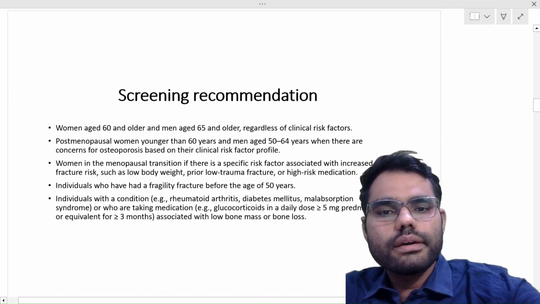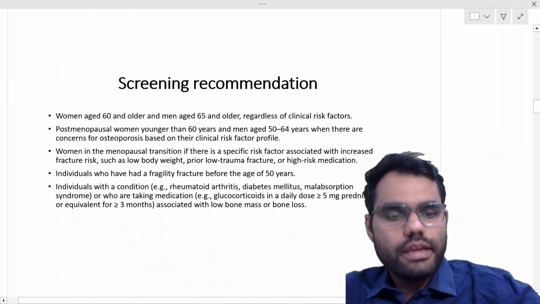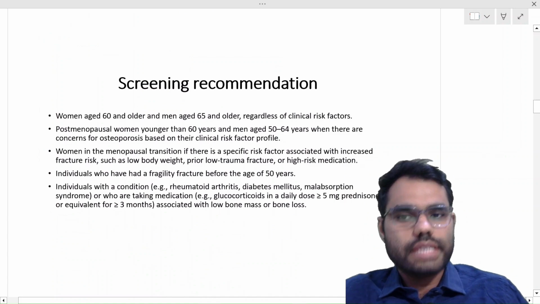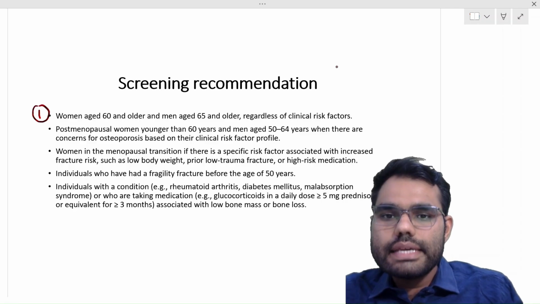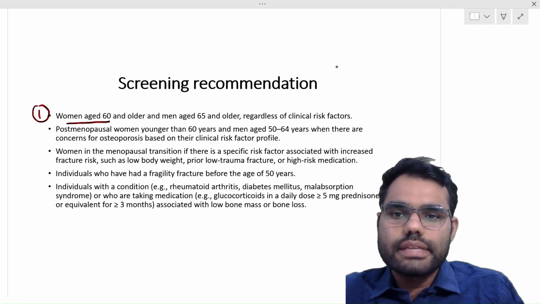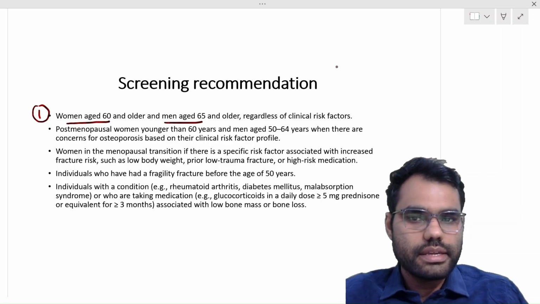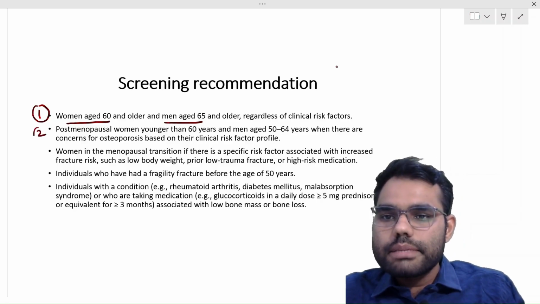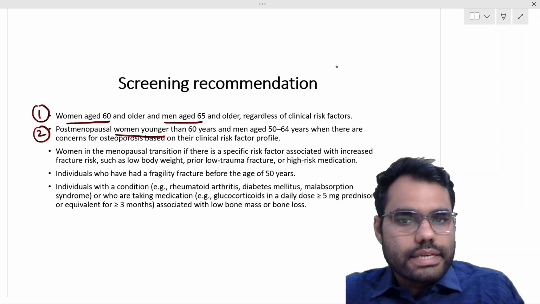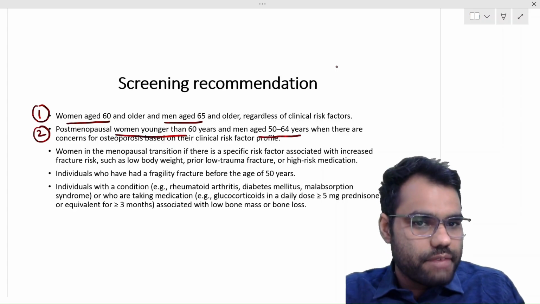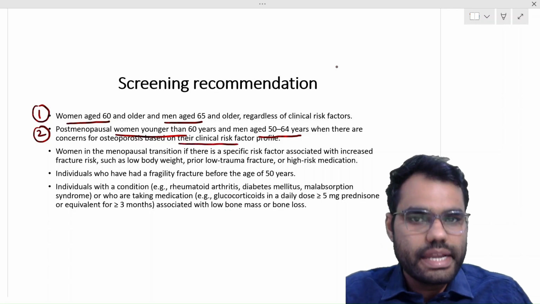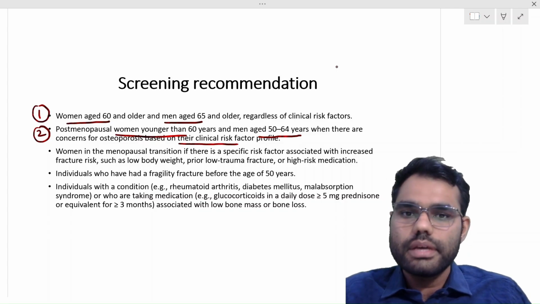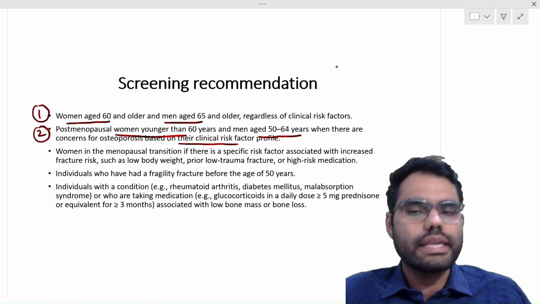So let us talk about when do we screen for osteoporosis. There are three important criteria when we should screen. These are all Indian guidelines. First is women aged more than 60 years and men aged more than 65 years. They should be screened for osteoporosis. Second, post-menopausal women younger than 60 years of age and men between 50 to 65 years of age, when they have any additional risk factor. For example, they are using those medications, or they have a chronic illness like rheumatoid arthritis or malabsorption syndrome. So any risk factor, they should be screened, right?